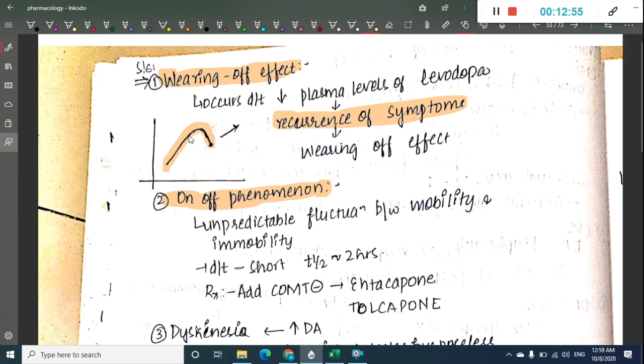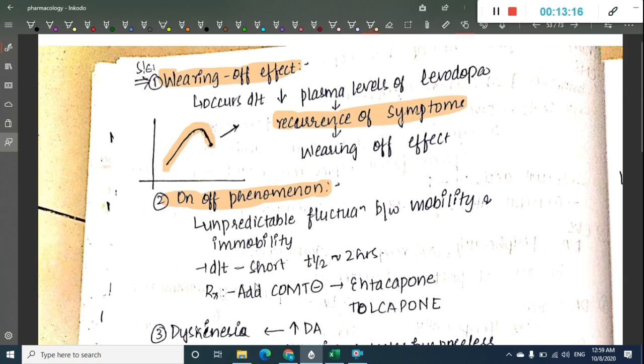All these will reappear, and that is the on phenomenon. Whenever the plasma concentration of the drug decreases, the Parkinsonian symptoms return, leading to the off effect.